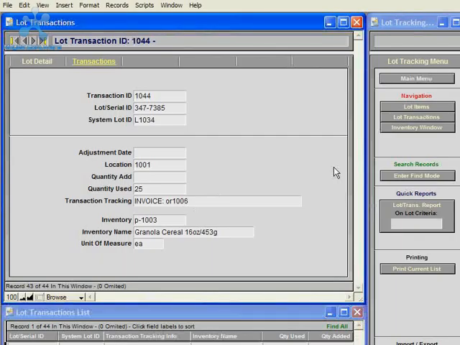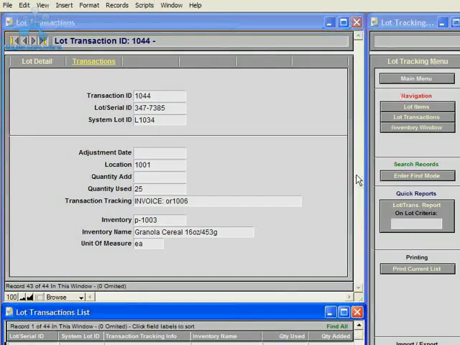This allows for easy traceability of a lot's origin or where it was used. For instance, if there was a recall of a lot, you could trace all of the lots that are used on a bill of materials to manufacture the product very quickly through the lot transactions database.